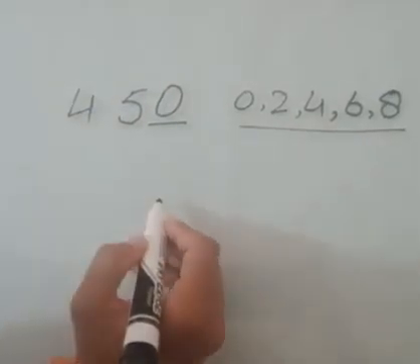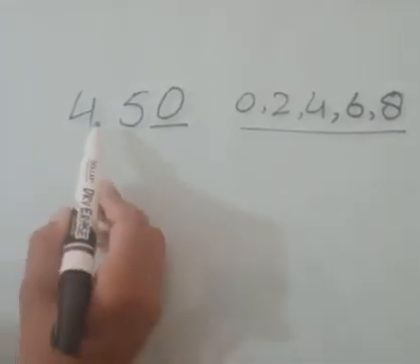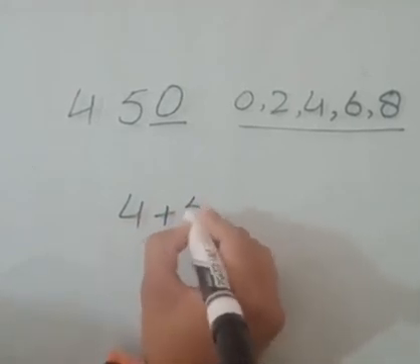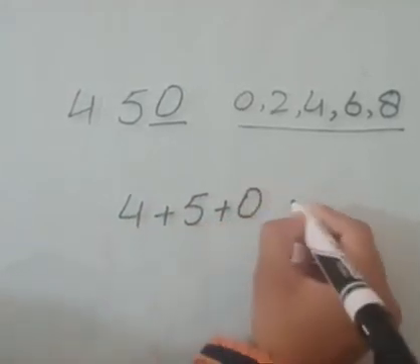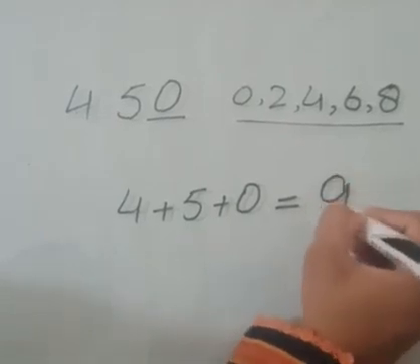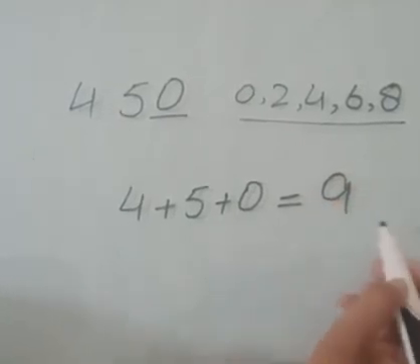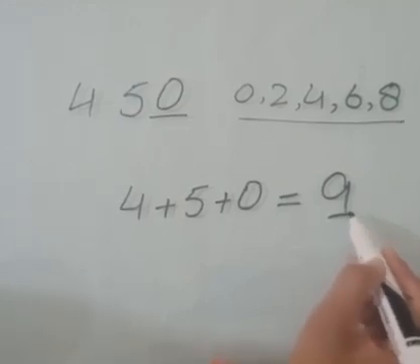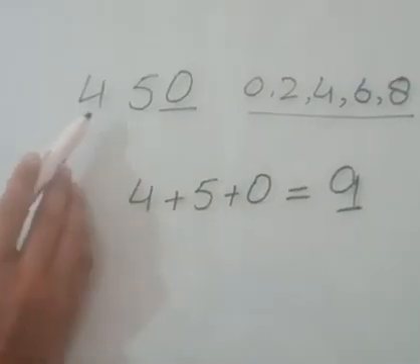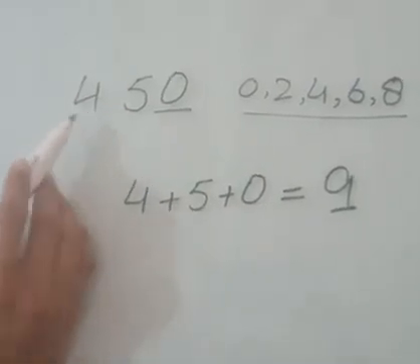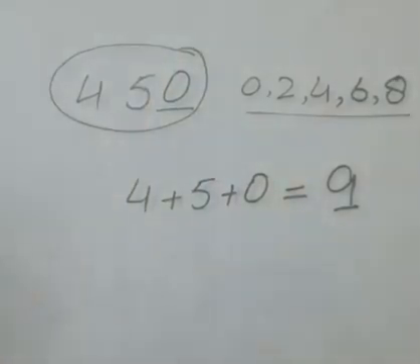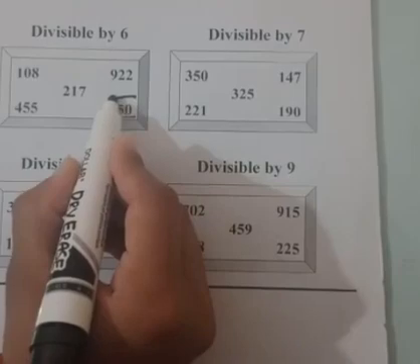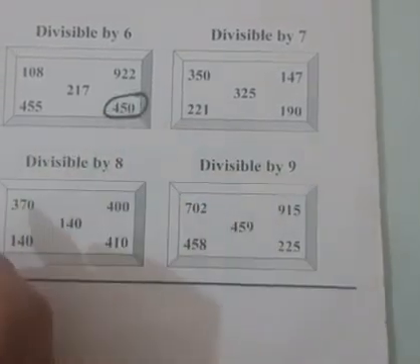So to check the divisibility rule of 3, we have to add up the digits of this number. 4 plus 5 plus 0. The answer is 9. So the answer is a multiple of 3. It means the number is divisible by 3. As 450 is divisible by 2 and 3 also, so it is divisible by 6. Okay, as we check that 450 is divisible by 6.